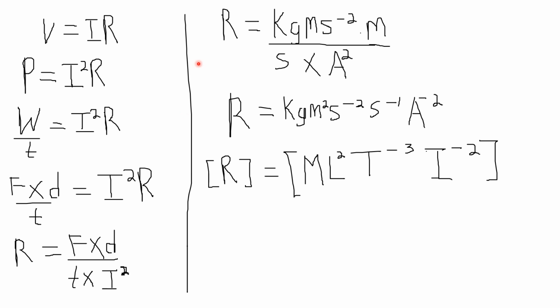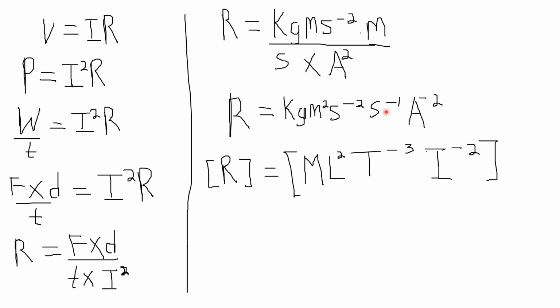So we can now proceed with the units. For force, we already found that force is kilogram meters per second squared. Kg, that's the unit of mass. Meters per second squared, that's the unit of acceleration. So mass times acceleration multiplied by distance, the unit of distance, is also measured in meters, divided by time in seconds, current in ampere. So we now have ampere squared. So these seconds can go up. Then we have kilogram meter squared per second squared.